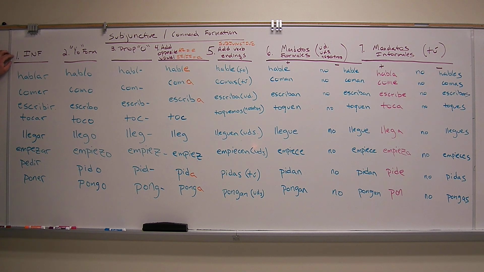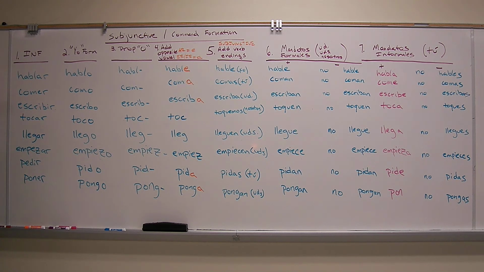Step number one, we start off always with the infinitive. The infinitive is the base. It tells us everything we need to know about the verb before we begin to play with it. Hablar, to speak. Comer, to eat. Escribir, to write. Tocar, to touch or to play. Llegar, to arrive. Empezar, to begin. Pedir, to ask for or to order, as in a restaurant, you order your food. Pides la comida en vez de decir ordenar. Poner, to put or to place.